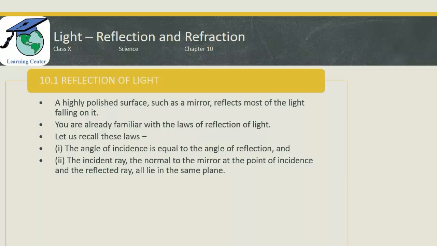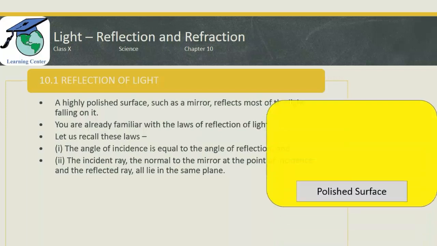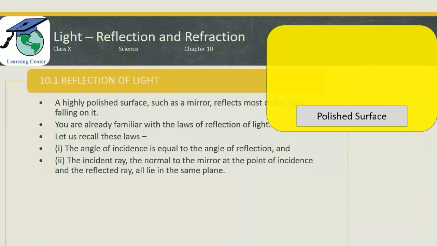If you have forgotten what is the incident ray, what is the normal, and what is the reflected ray, let us learn it once again. See in this example, this is a polished surface. This red color line is the incident ray. It is coming from the source of light. This blue color line is the reflected ray.